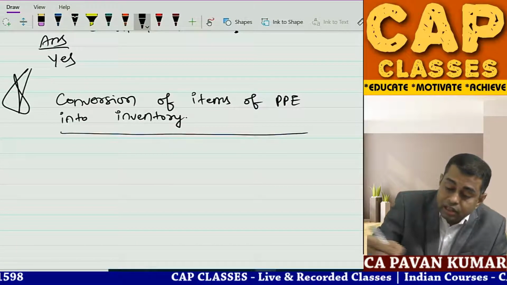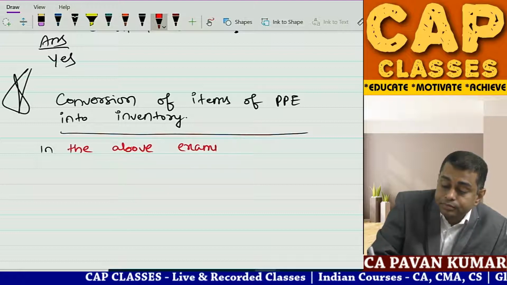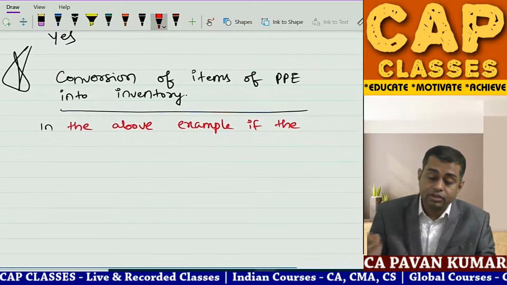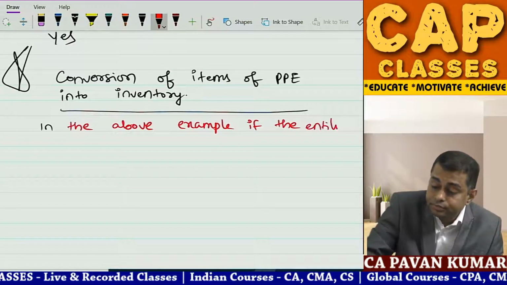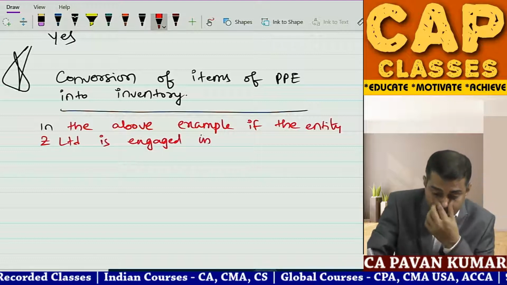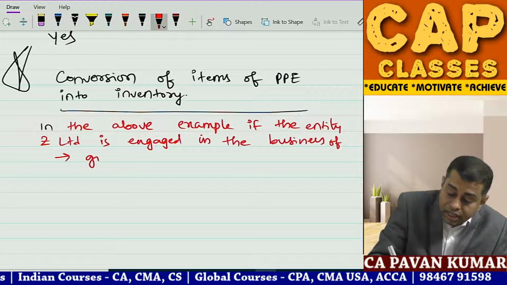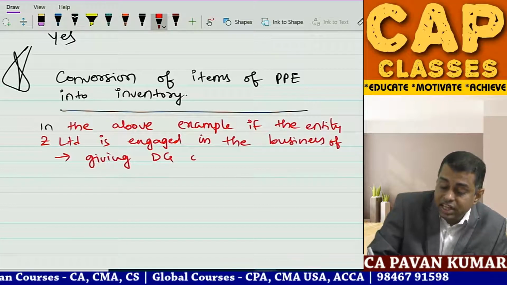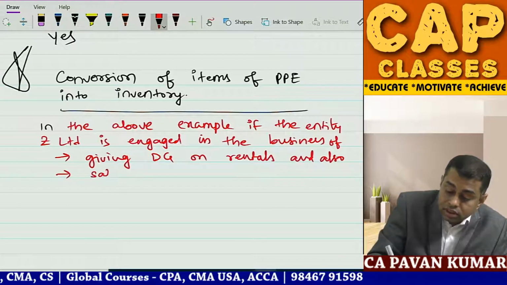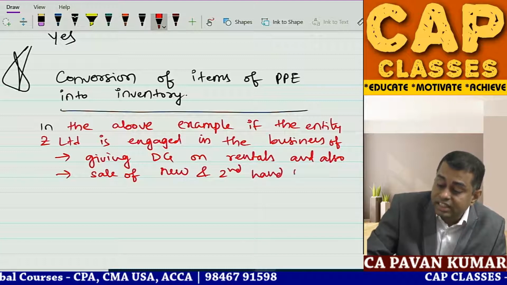In the above example, if the entity Z Limited is engaged in the business of giving DG on rentals and also sale of new and second hand DG sets.